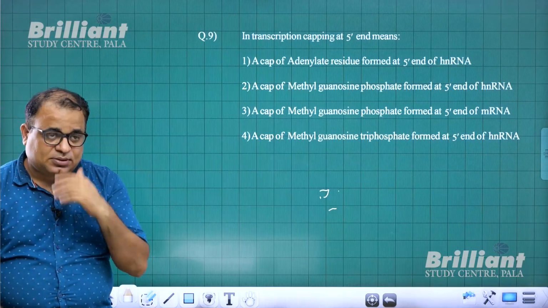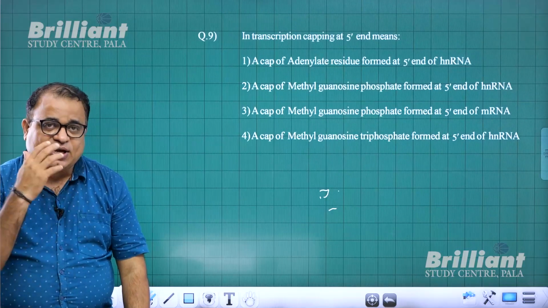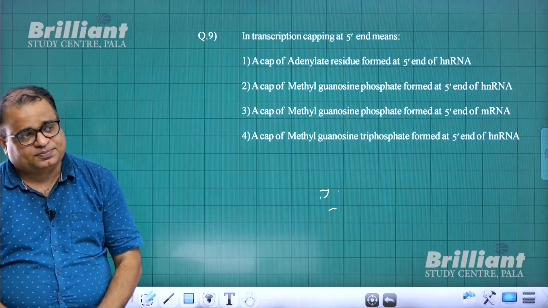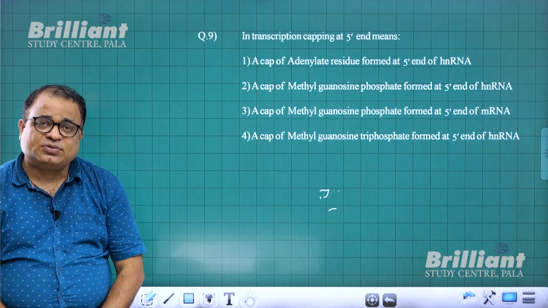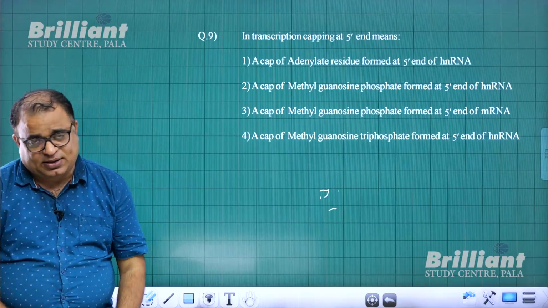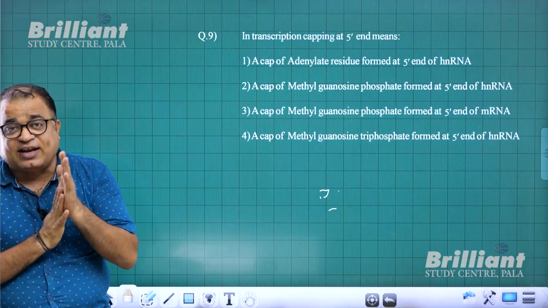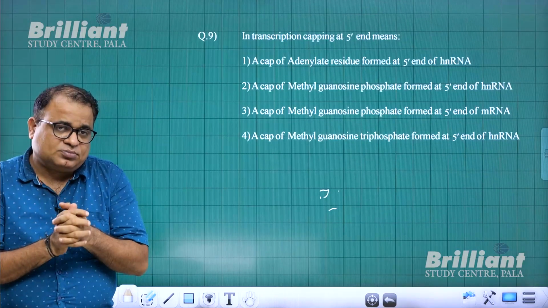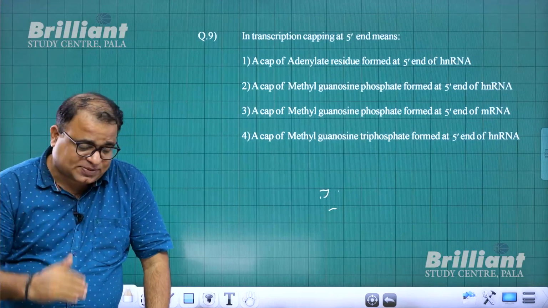Then what is tailing? Addition of about 200 to 300 adenylate residues at 3' tail end of hnRNA. And then it is splicing. Splicing helps to remove introns and join exons to form much shorter mRNA. So whatever mRNA is formed after RNA processing is much shorter than the hnRNA that is produced after transcription.